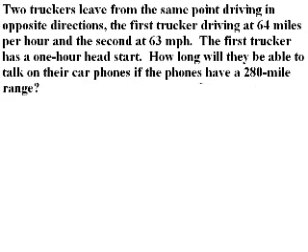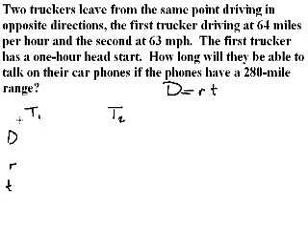So this is a little complicated. First we have to parse out what we've been given. We know that there are two truckers, so we'll call one T1 for trucker 1, T sub 1, and the other one T2 for trucker 2, and let's see what we know about them. This problem is dealing with the formula distance equals rate times time, so we'll see what we know in terms of distance, rate, and time for these two truckers. So I'll make a little table.